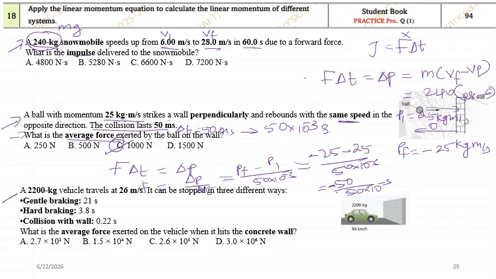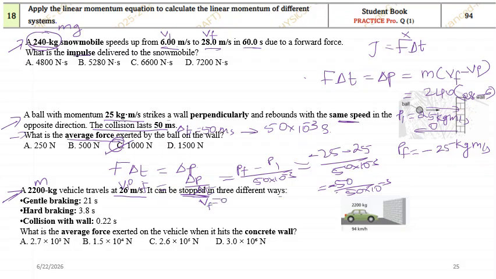Now, the next question is in connection with this. A 220 kilogram vehicle travels at 26 meter per second. Okay, mass is given, and its initial velocity is also given. It can be stopped. Stopped means the final velocity is what? V final must be 0, in 3 different ways.